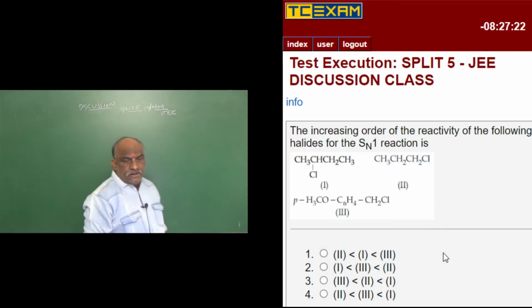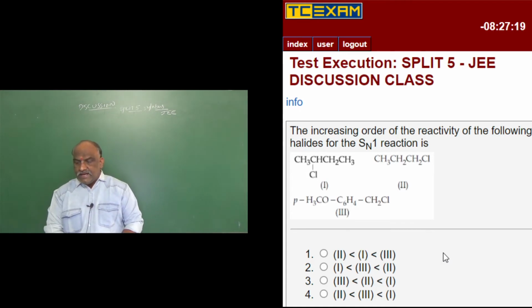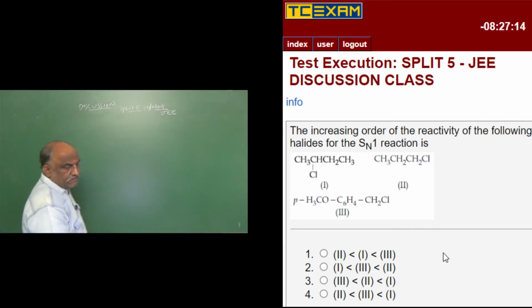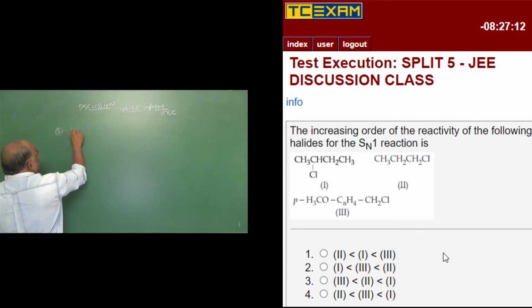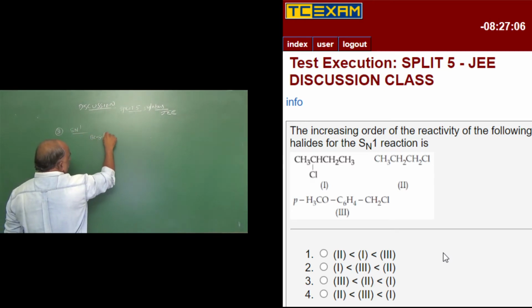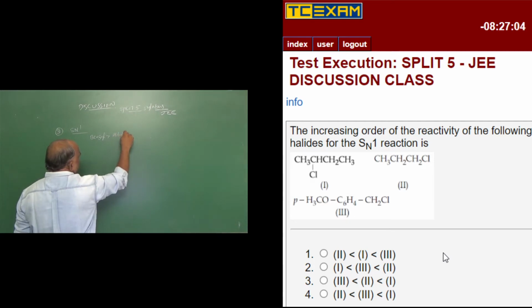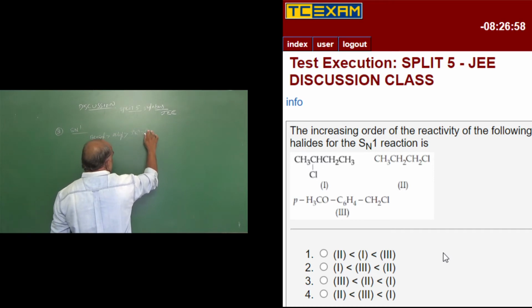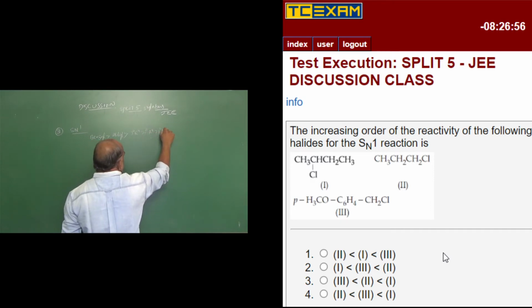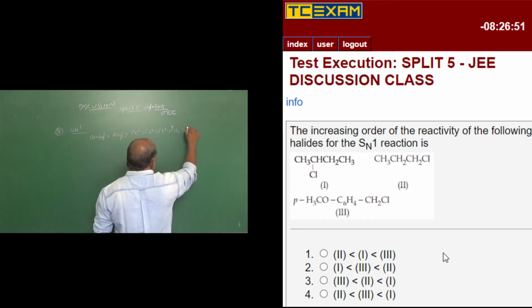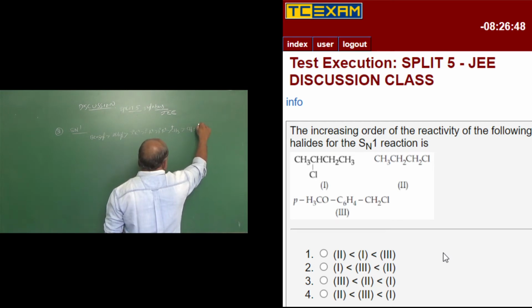Question 31: the increasing order of the reactivity of the following halides for the SN1 reaction is. For SN1, the order is benzyl greater than allyl greater than tertiary, secondary, primary, next is methyl, next is vinyl, and last is phenyl.